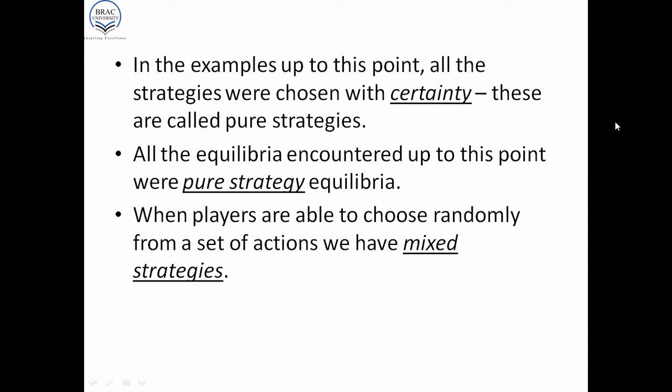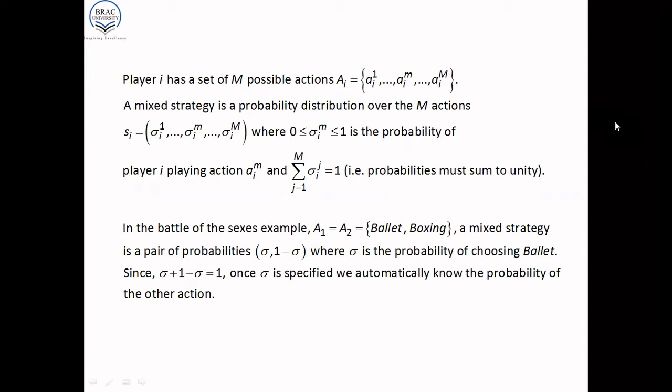When players are able to choose randomly from a set of actions, we have mixed strategies. So again, here is a bit of notation, and I don't want you to spend too much time understanding this. You should read it once and then move on. Player i has a set of M possible actions, a_i.